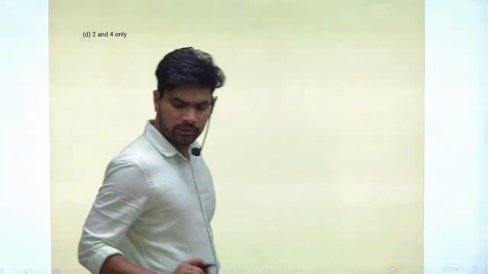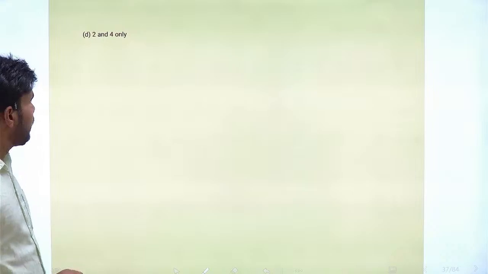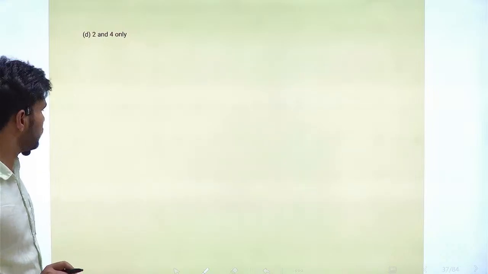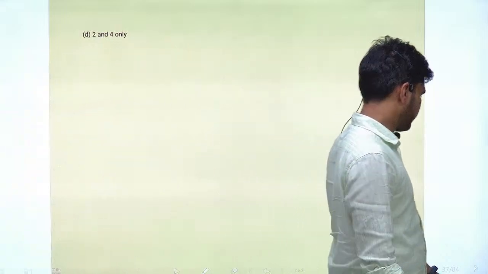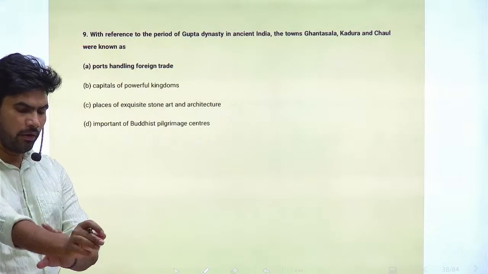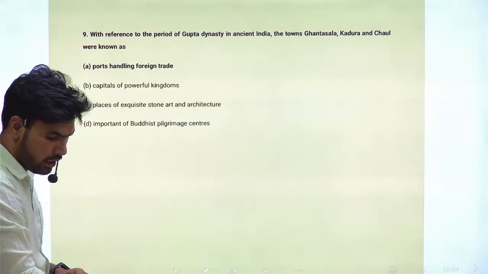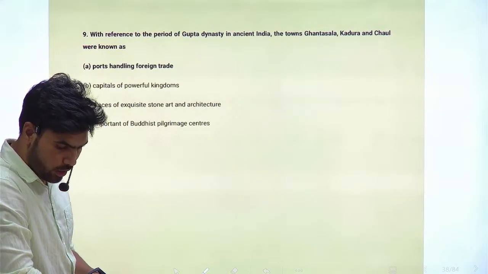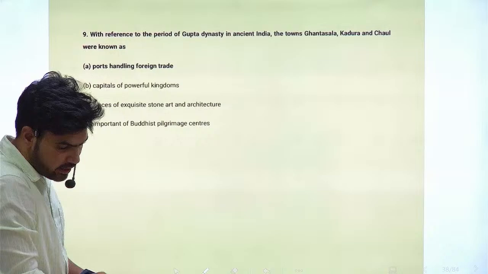Right. Next question, question number 9. With reference to the period of Gupta dynasty in ancient India, the towns Ghantasala, Kadura and Chaul were known as which of the below?